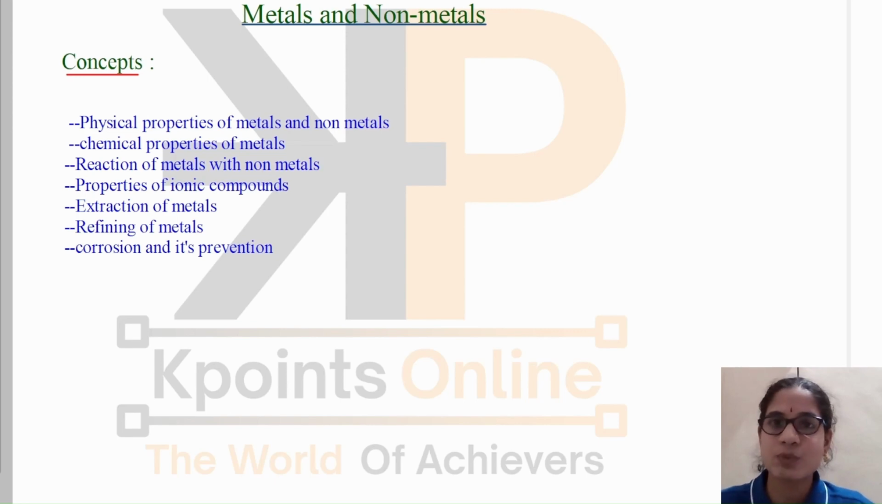In the previous sessions, we have discussed the chapters chemical reactions and equations and acids, bases and salts. And in today's session, we are going to start with the chapter metals and non-metals.